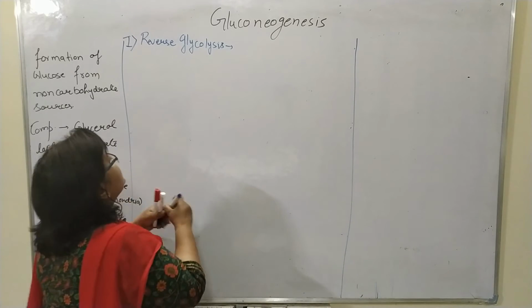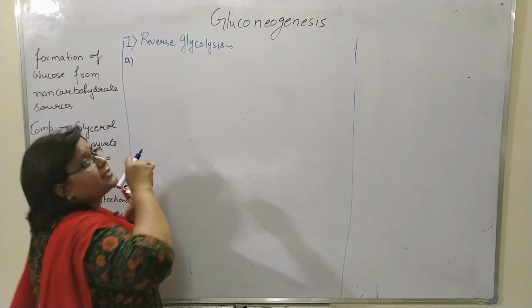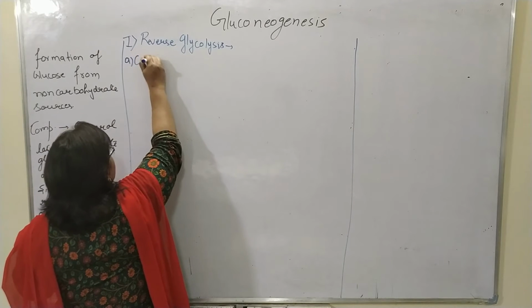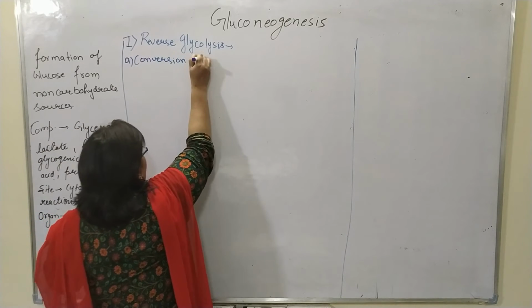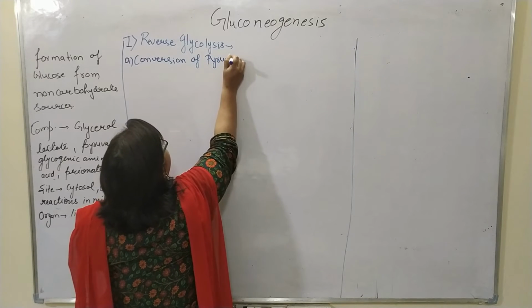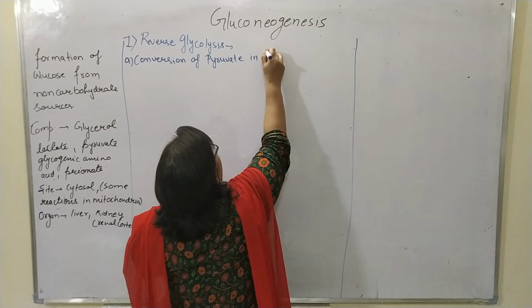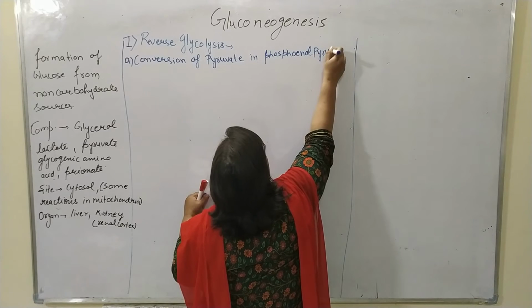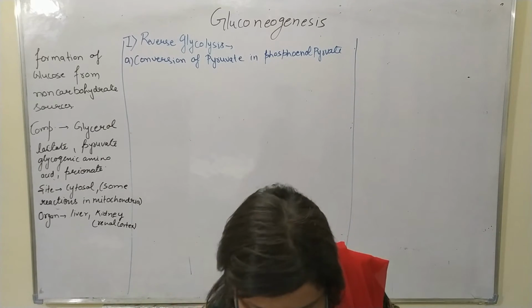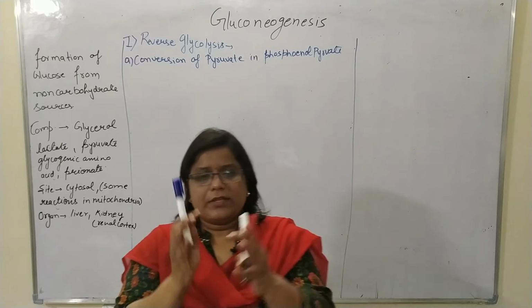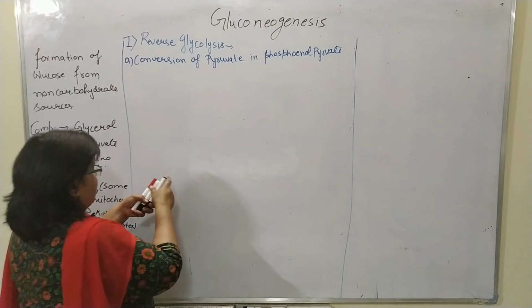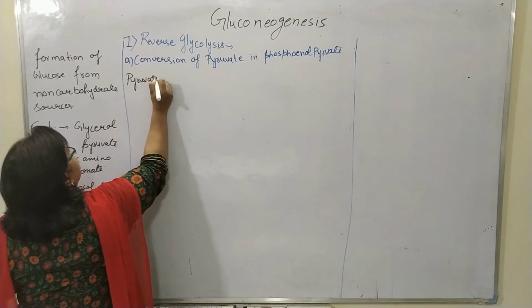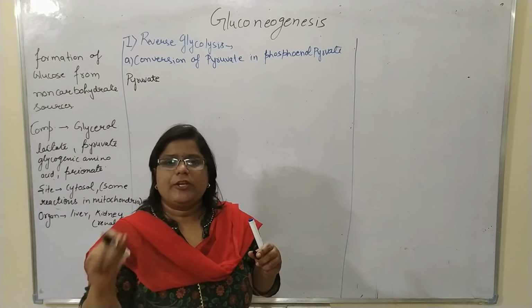In the first stage, we have the conversion of pyruvate into phosphoenolpyruvate.